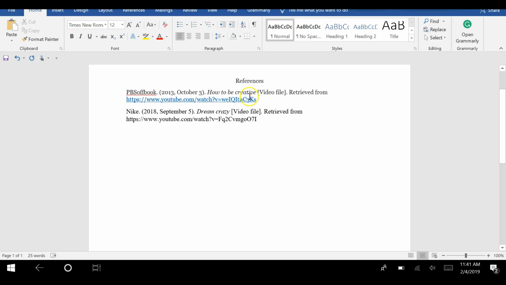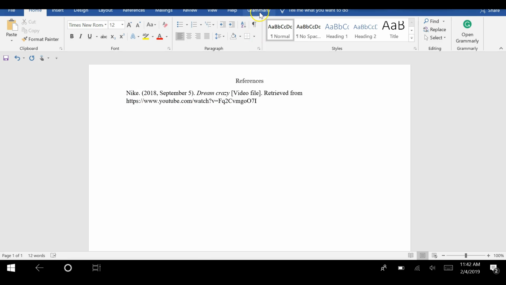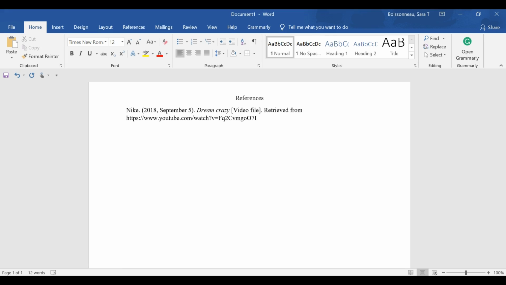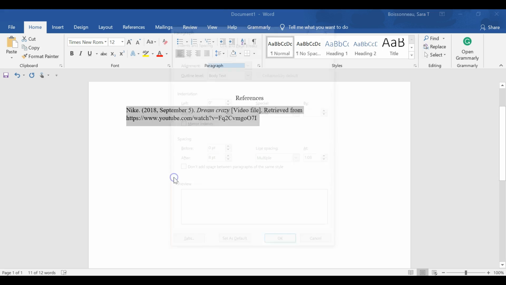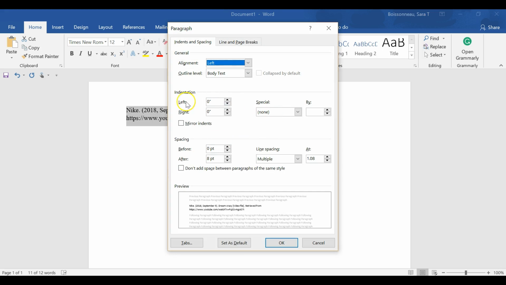If you like this method that I'm doing where I've copy and pasted the sample, don't forget to delete it before you turn in your paper because you didn't actually use that sample source. And you're almost done, but you need to go in and do your hanging indent. So the easiest way to do that in Microsoft Word is to highlight your text, right-click, go to Paragraph, go to Indentation Special, and you want Hanging by 0.5.